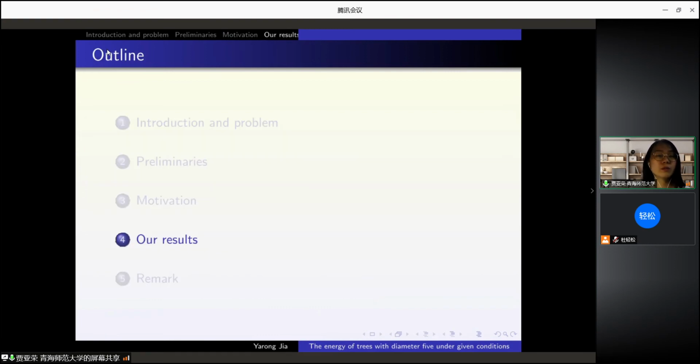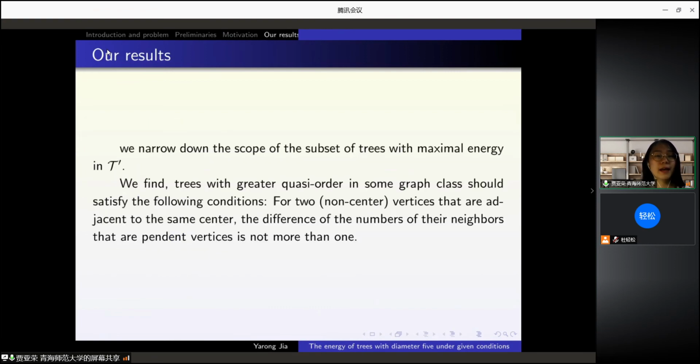The third part is our results. We narrow down the scope of the subset of trees with maximal energy in T prime. We find trees with greater quasi-order in some graph class should satisfy the following conditions. For two non-center vertices that are adjacent to the same center, the difference of the numbers of their neighbors that are pendant vertices is not more than 1.